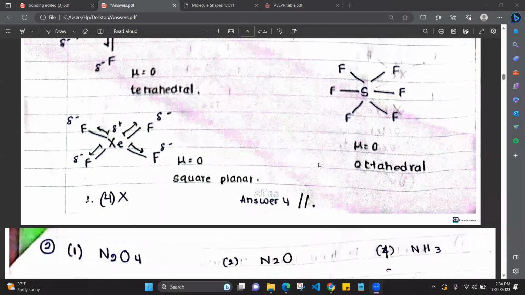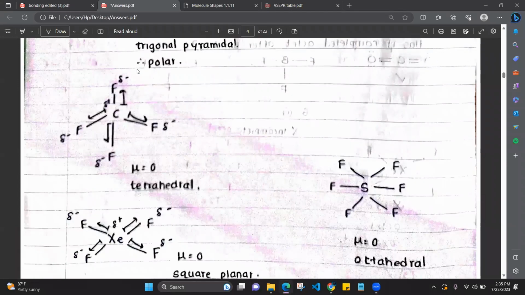Okay. CF4, what's the problem in that? Okay, this is CF4. I'll try to draw it. Now this dipole moment and this dipole moment, the resultant is this. Okay, then this dipole moment and this resultant's dipole moment will be here.